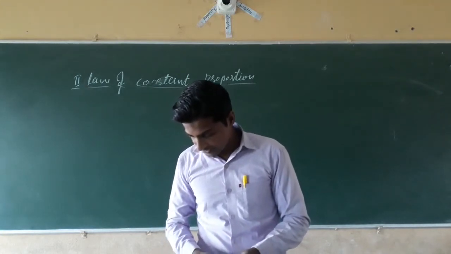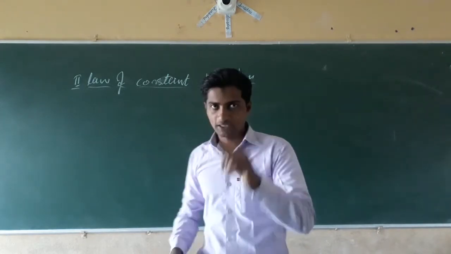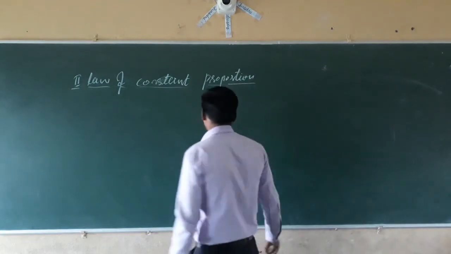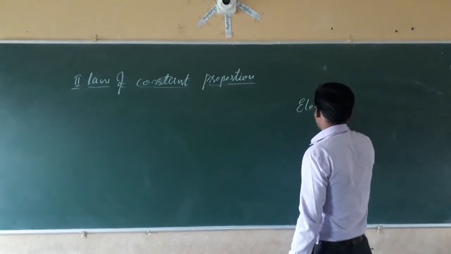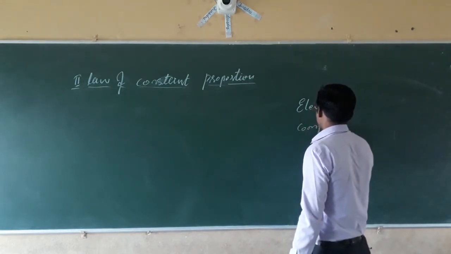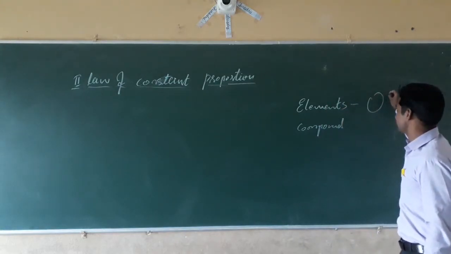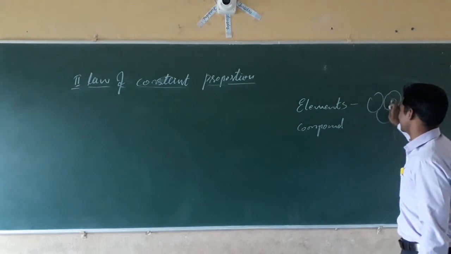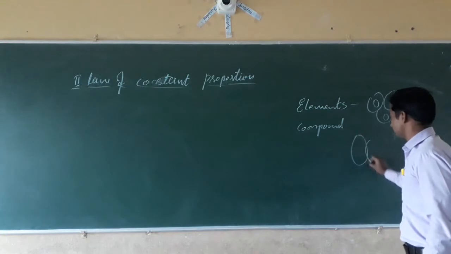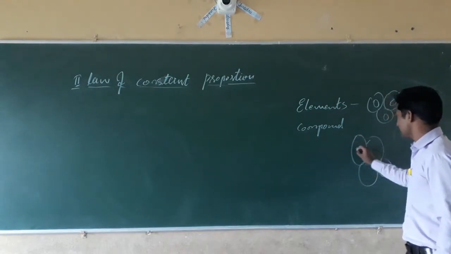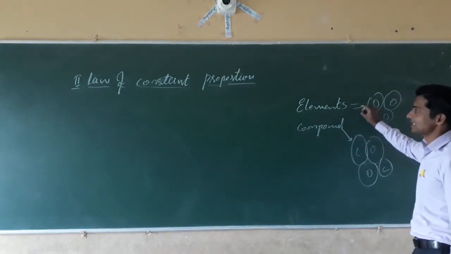Lavoisier and other scientists noted that many compounds were composed of two or more elements. In the previous class, you studied elements and compounds. An element means a group of the same kind of atoms, for example, oxygen here, also oxygen here. A group of two or more types of atoms, for example, carbon, oxygen, carbon, is a compound. This one is a compound, this one is an element.